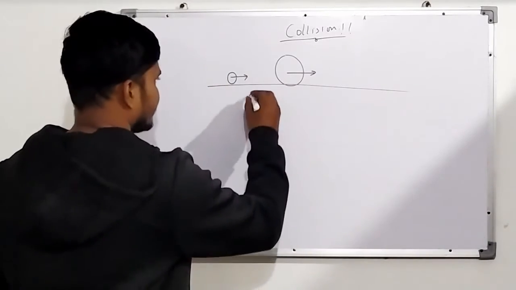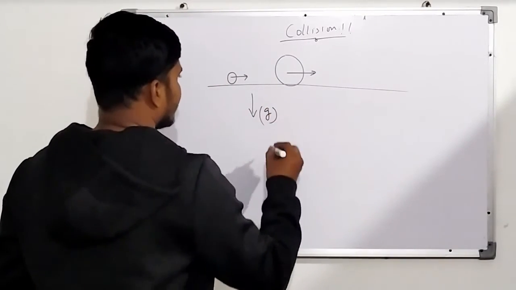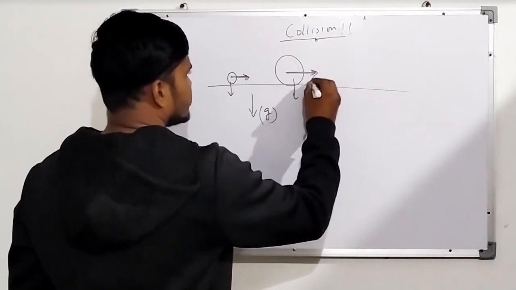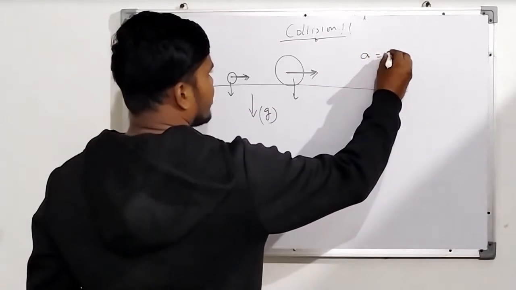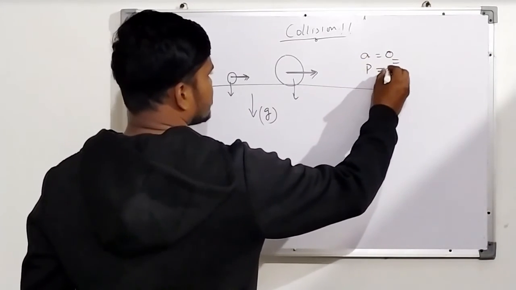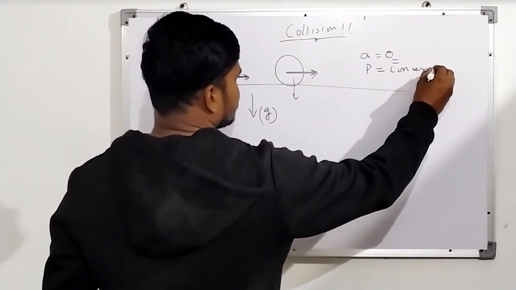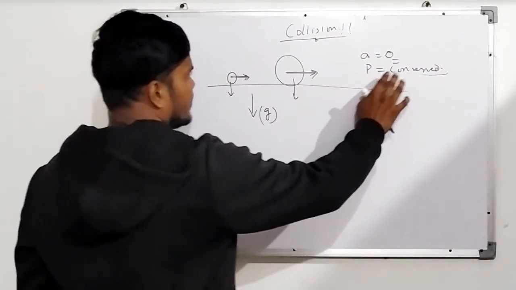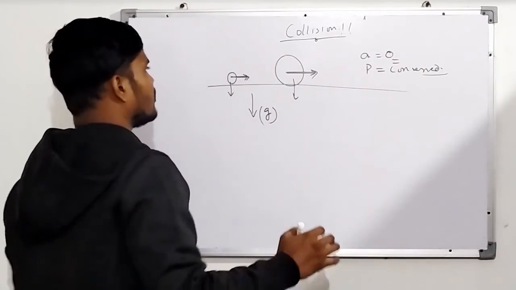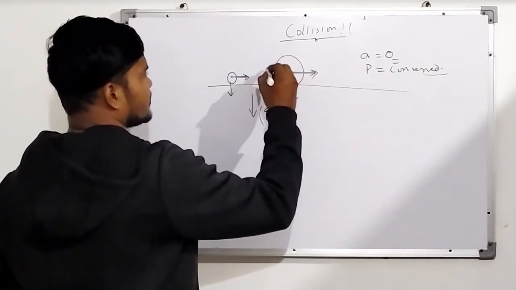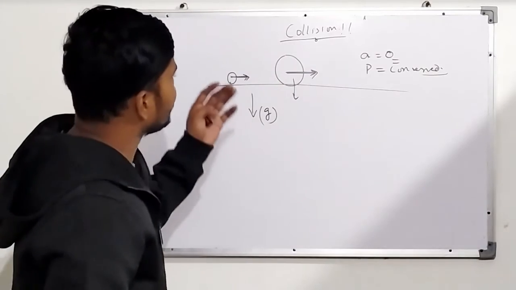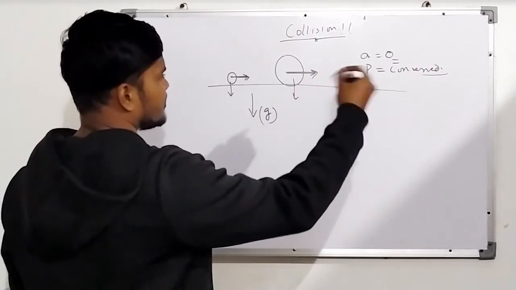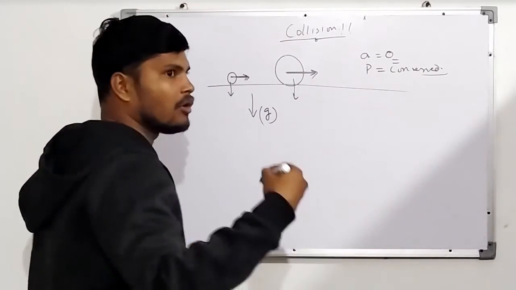Gravity is acting downward, but we want to analyze the velocity this way, so there is no acceleration there. If my acceleration is 0, therefore P is conserved in the x direction. So if my P is conserved, then we can easily find out what happens if it collides with this one, what is the final velocity, and so on. If it has some initial velocity, what happens to its final velocity, and we can also calculate some different things.